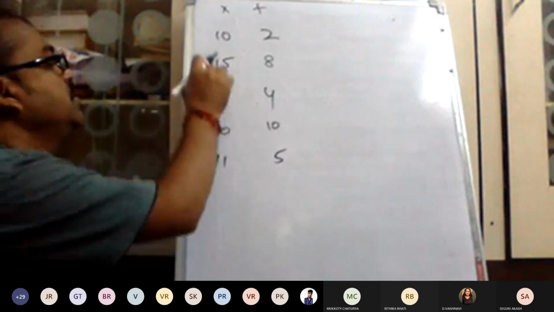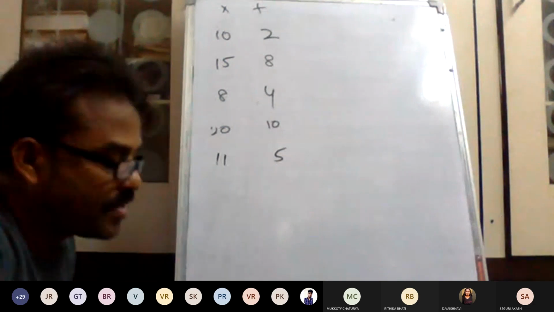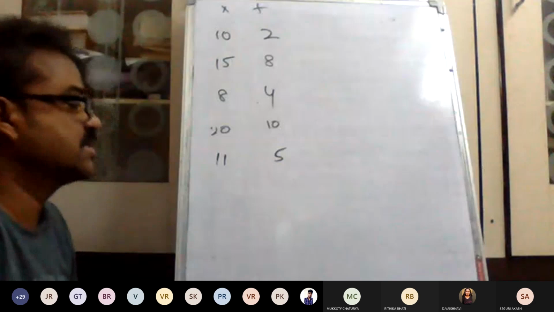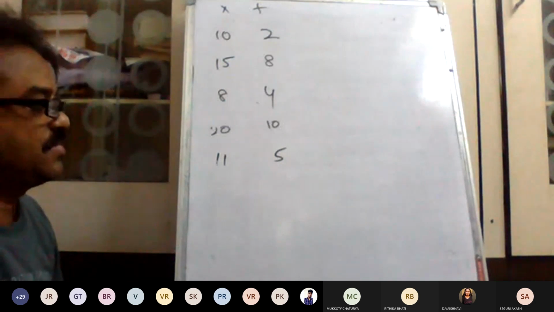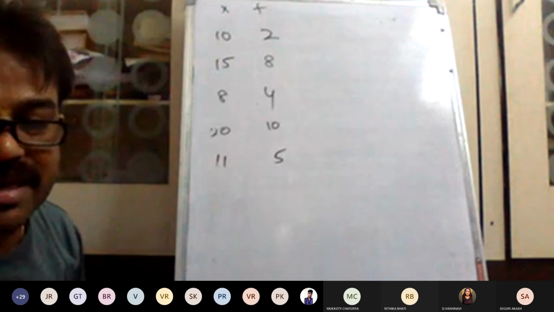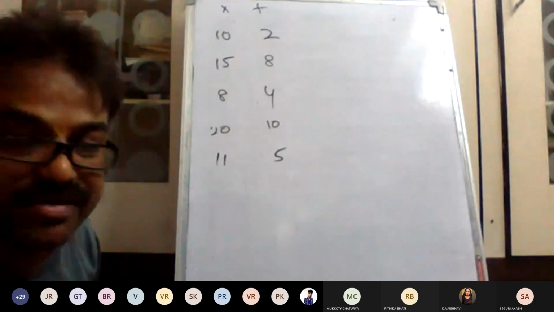Small problem. In the previous problem, it is an individual series where exactly up and down we took into consideration as the mid value.